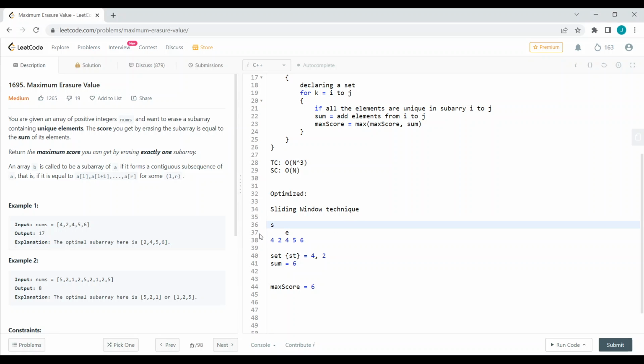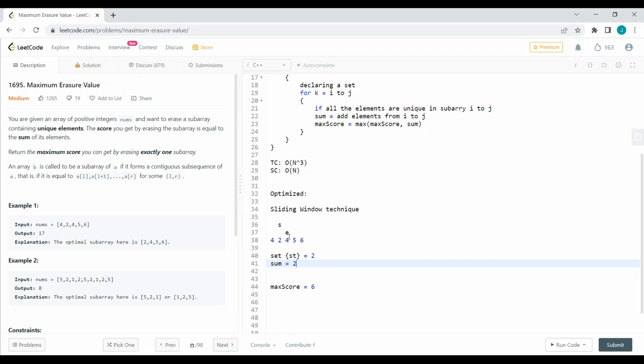Now we will contract our window. When we contract our window, this 4 should be erased from our set. So we will move our start pointer, and the 4 is erased from our set. And obviously we have to subtract the 4 from our running sum. So we will subtract it, right?